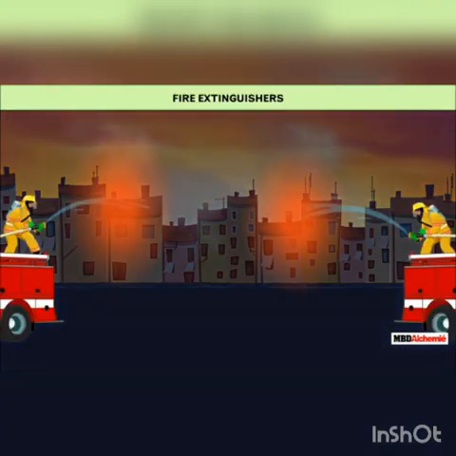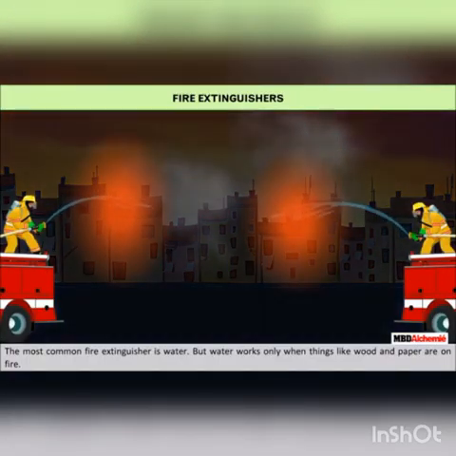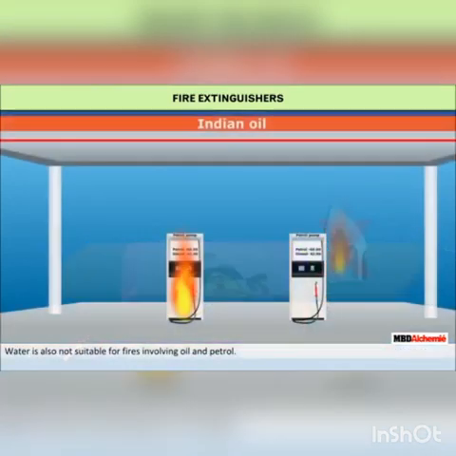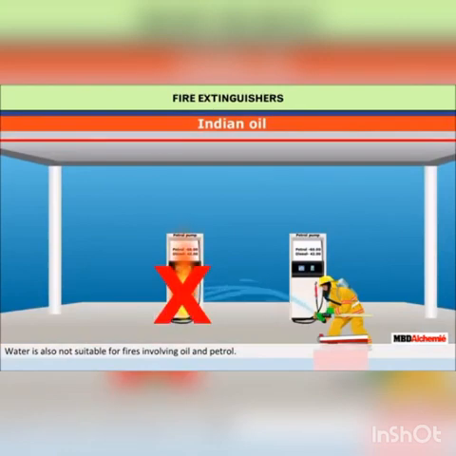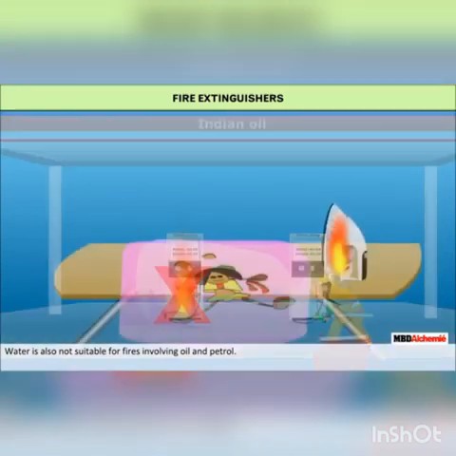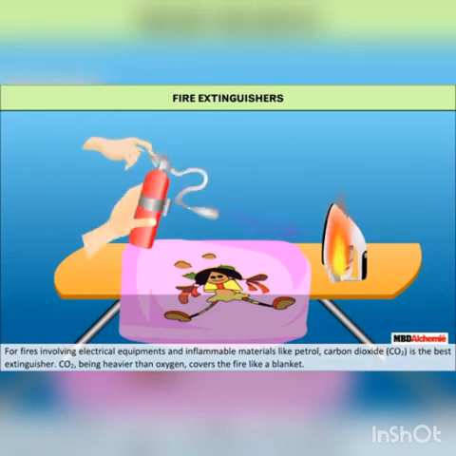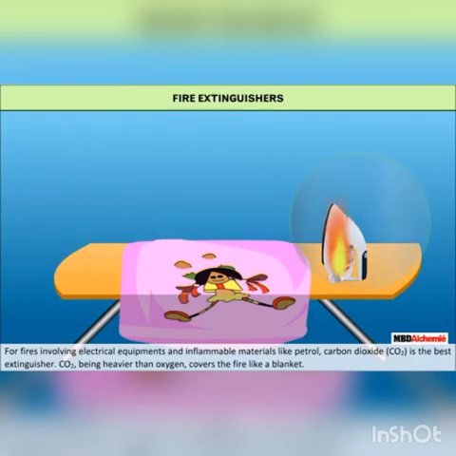Fire extinguishers. The most common fire extinguisher is water, but water works only when things like wood and paper are on fire. If an electrical equipment is on fire, water may conduct electricity and harm those who are trying to put off the fire. Water is also not suitable for fires involving oil and petrol. For fires involving electrical equipments and inflammable materials like petrol, carbon dioxide, CO2, is the best extinguisher.